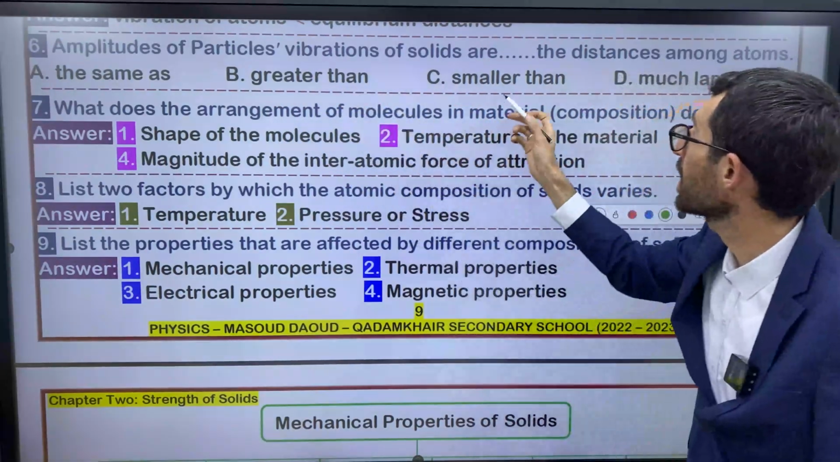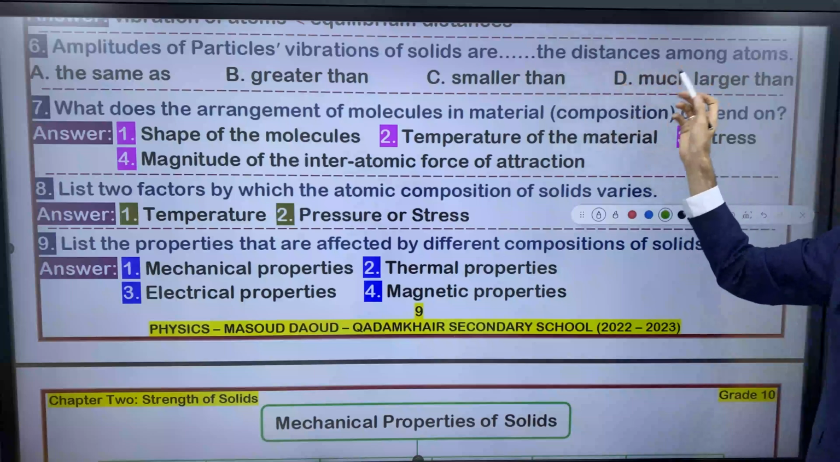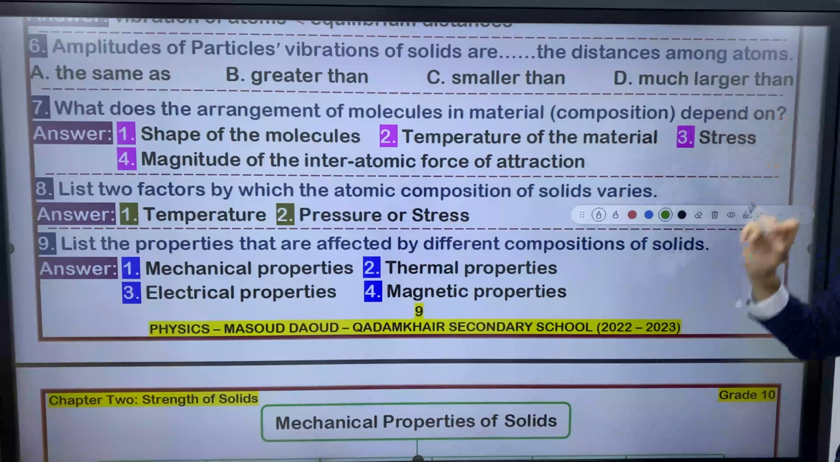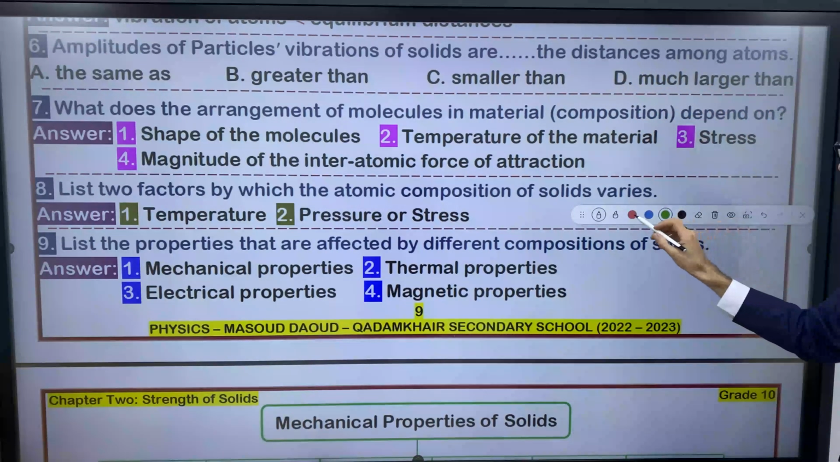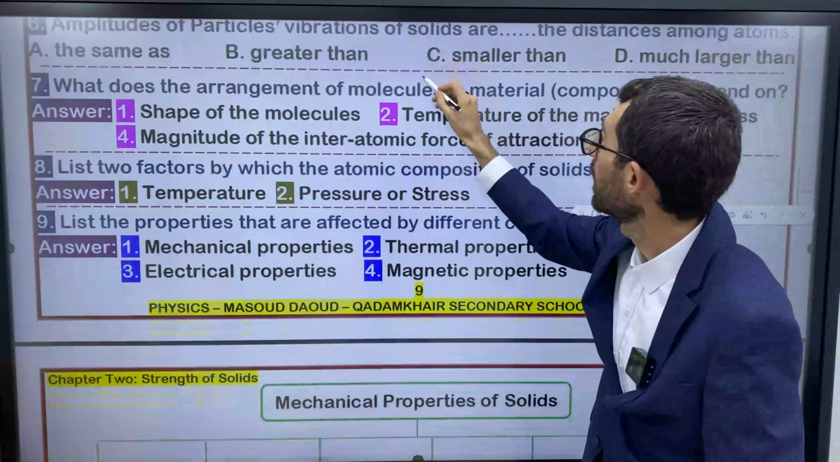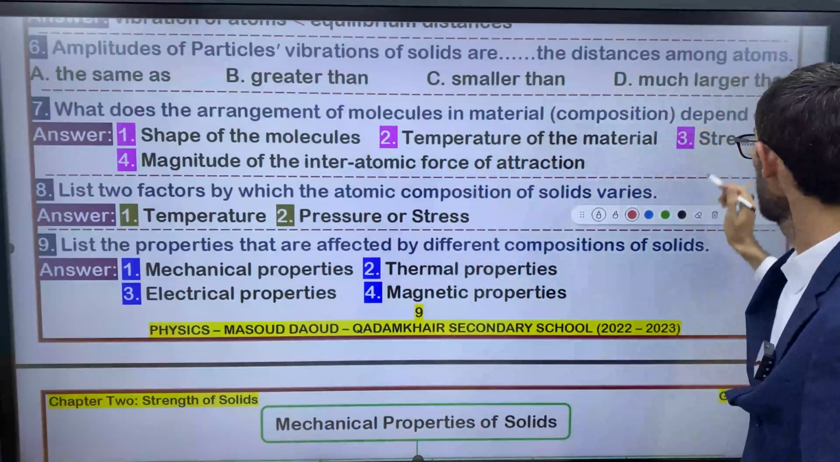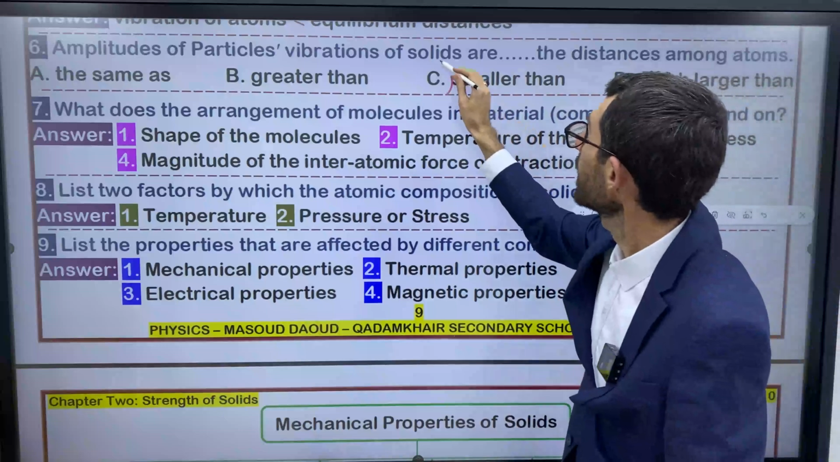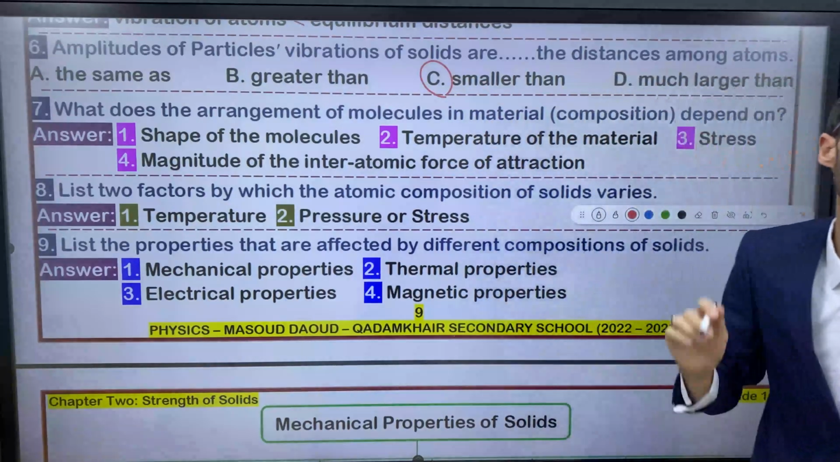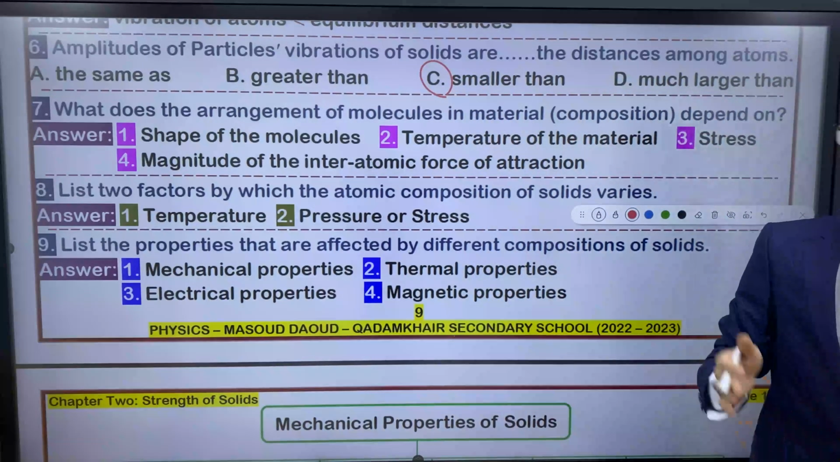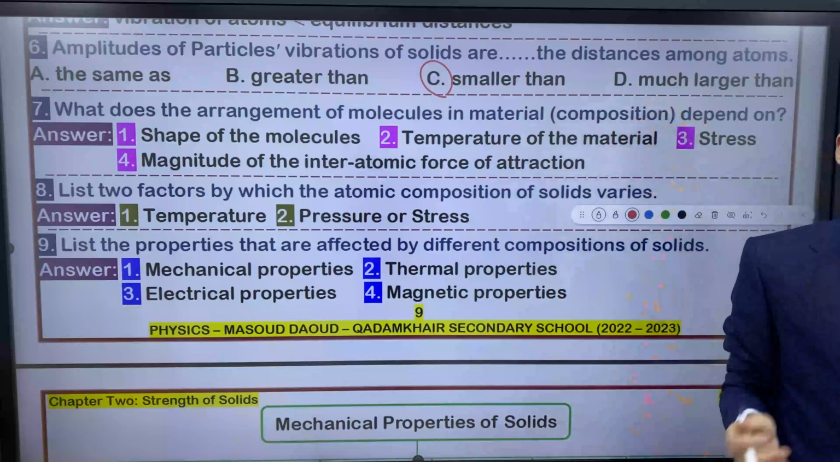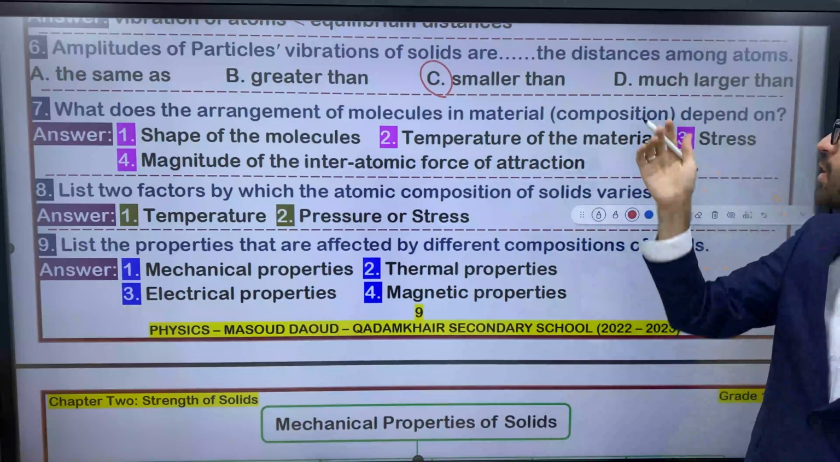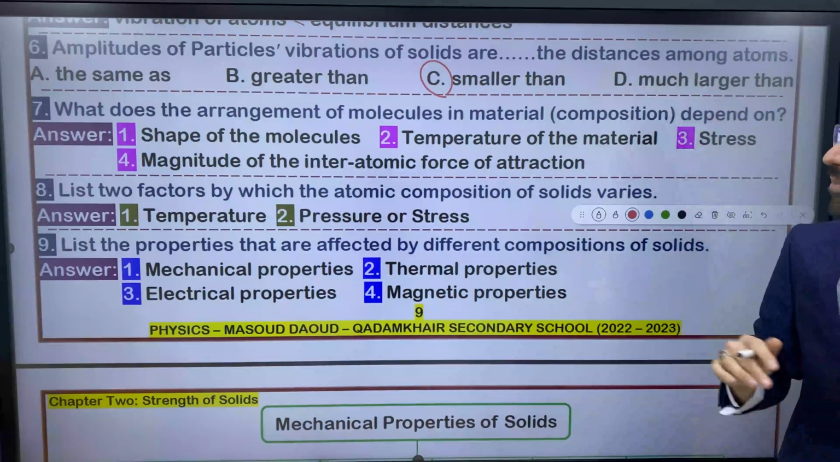Is vibration smaller than equilibrium distances, or much larger? I'm sure you know the answer. Let me choose it for you. This answer is the best answer. So vibration is smaller than the equilibrium distance, or the distance between the atoms, right?